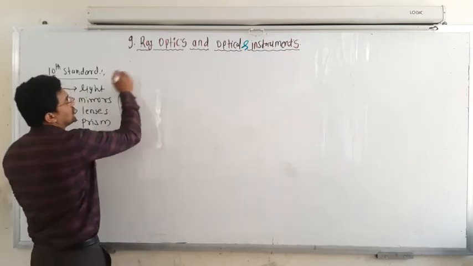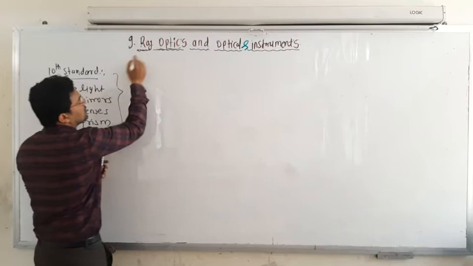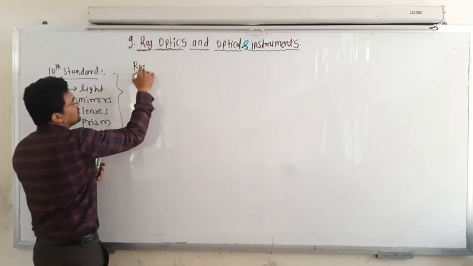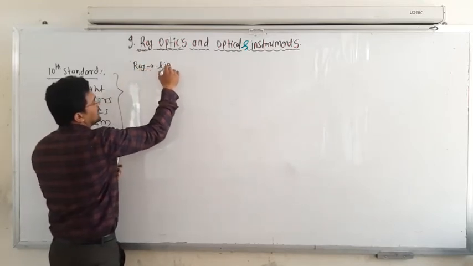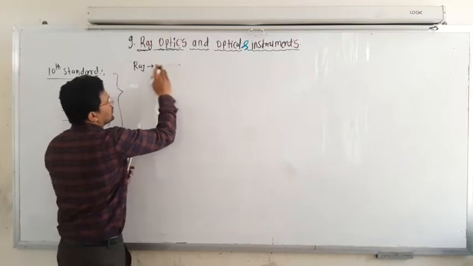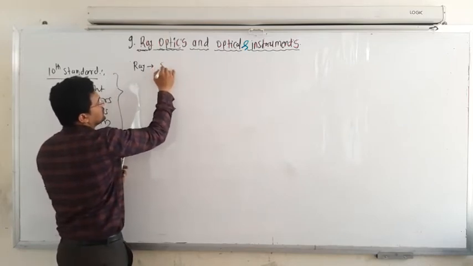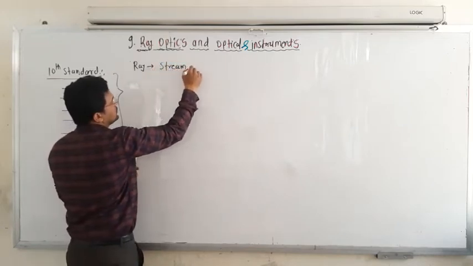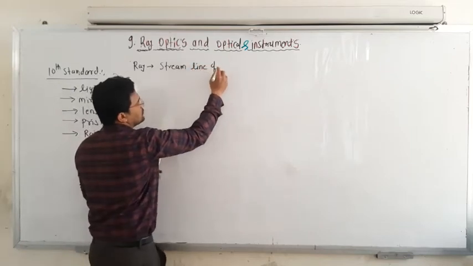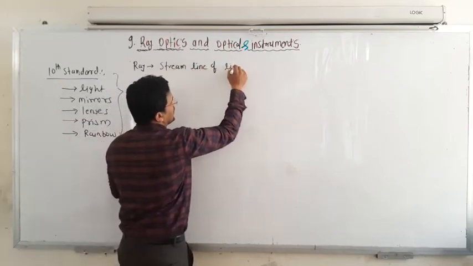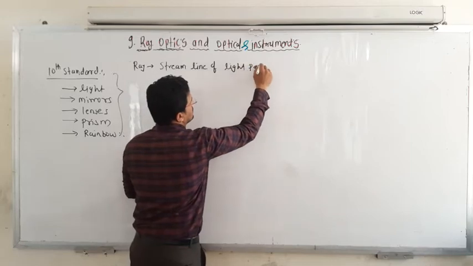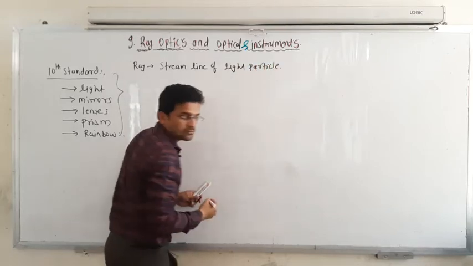First of all, I will tell you the meaning of a ray. A ray is nothing but light, a streamline of light particles.